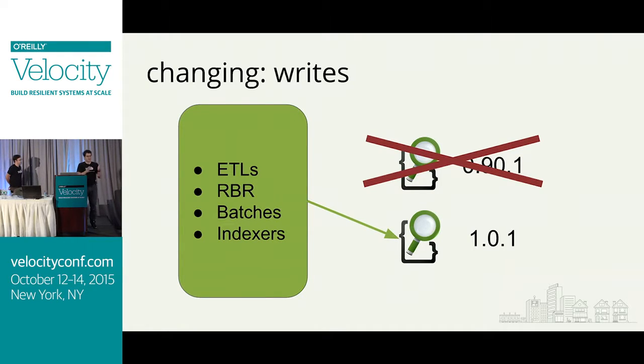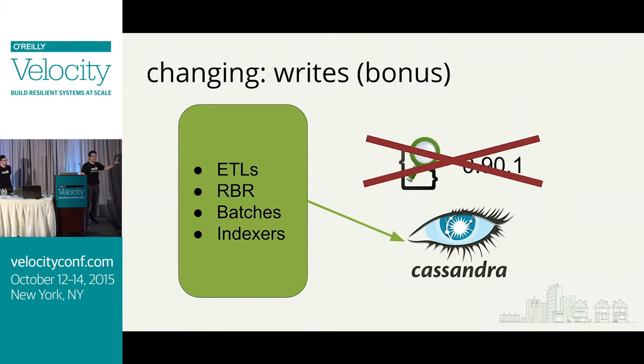We're done. We just did a zero downtime change of a data store without our application developers freaking out because we had well-defined interfaces that allowed us to do acceptance tests against both different data stores and ensure that both of our implementations worked. Bonus points if you recognized that nothing I just said was specific to Elasticsearch. You could have switched to an entirely different data store, like Cassandra, to power the search API. And I think that's really the big power of those abstractions, is that you allow yourselves to rapidly iterate and change while not tying down your developers and requiring them to use what they've always used because it's hard to upgrade.